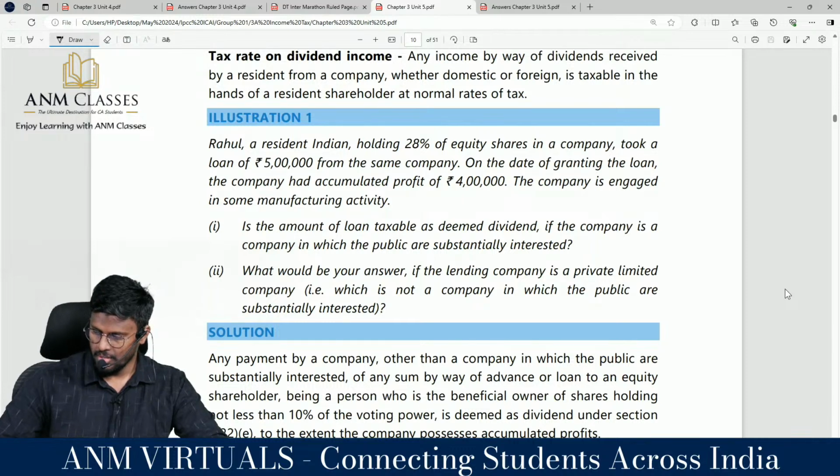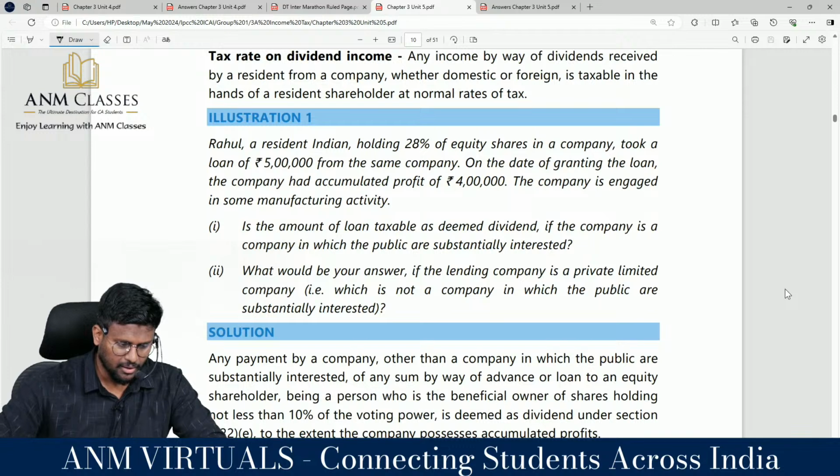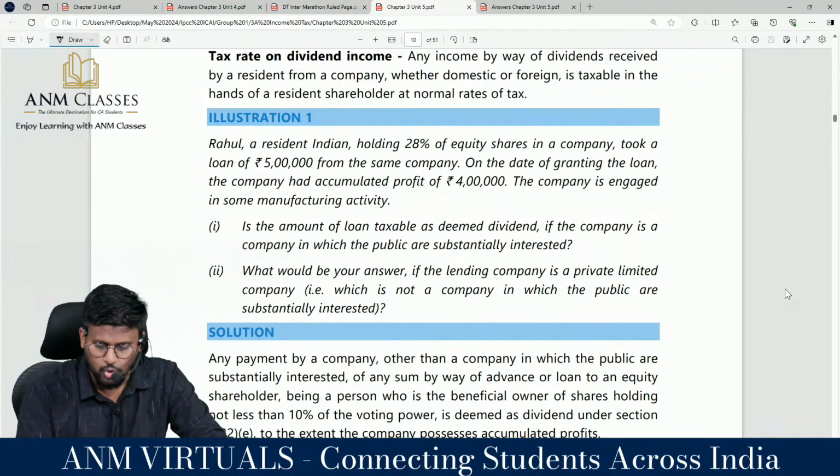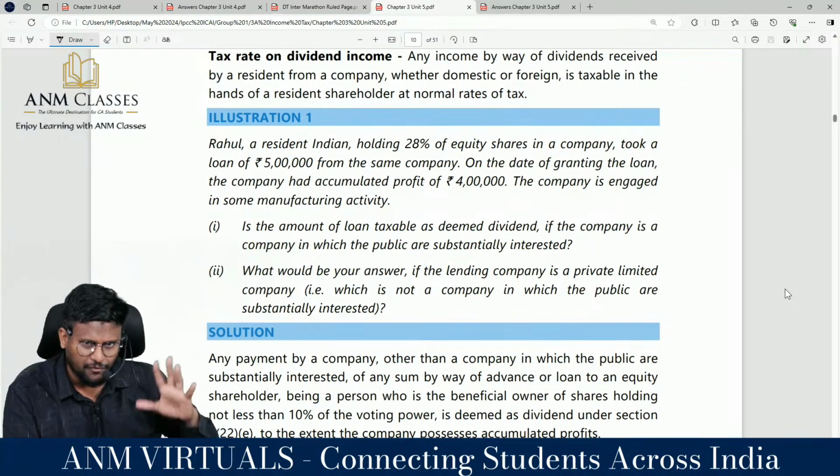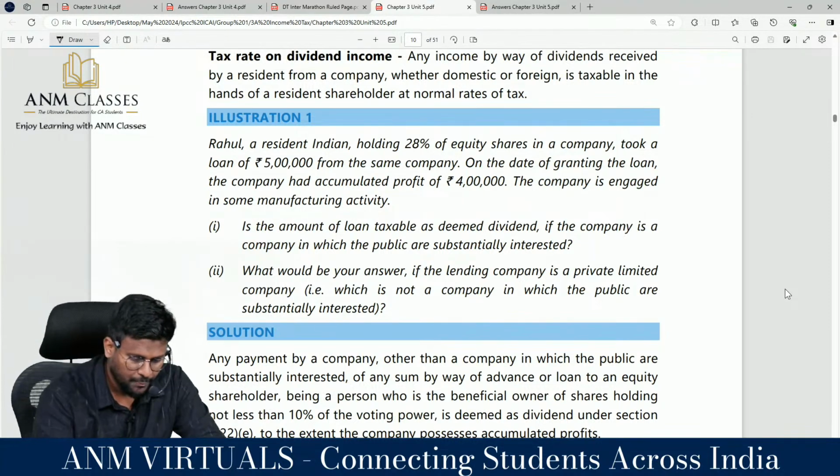Happy afternoon, sir. My dear lovable students, we have done income from salary, income from house property, PGBP. We are left with the balance two heads of income: one is income from other sources and capital gain. Shall we complete that? Yes, sir.